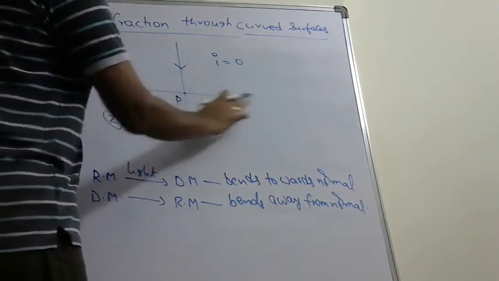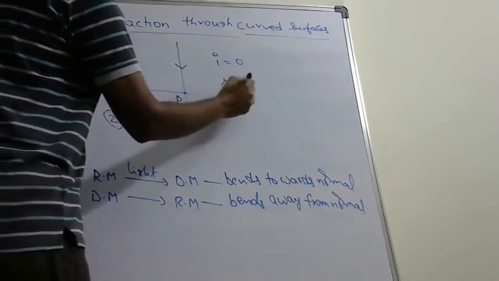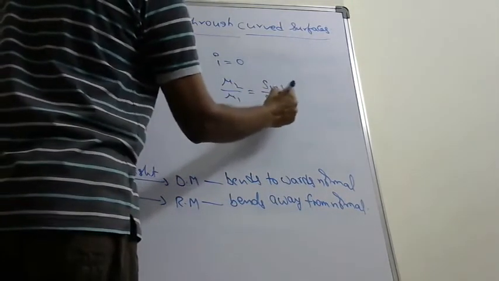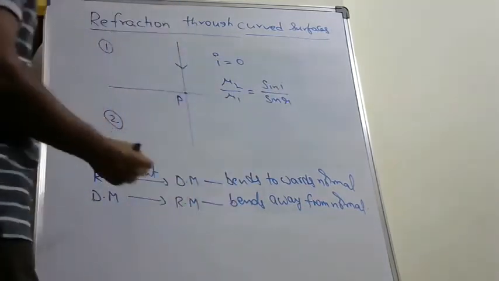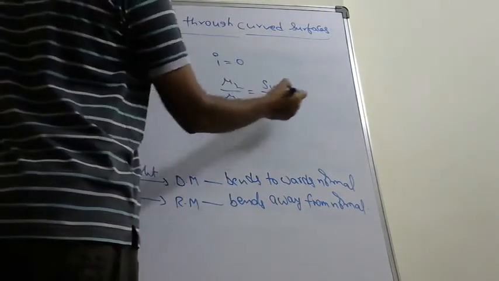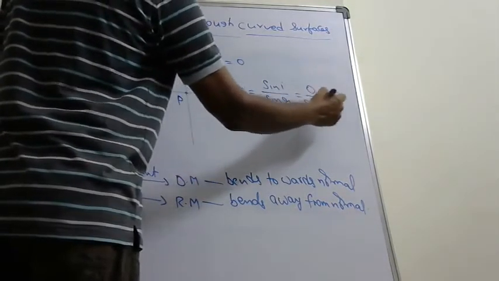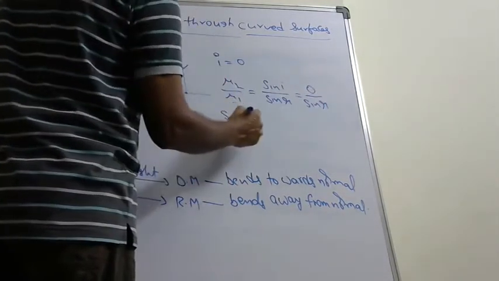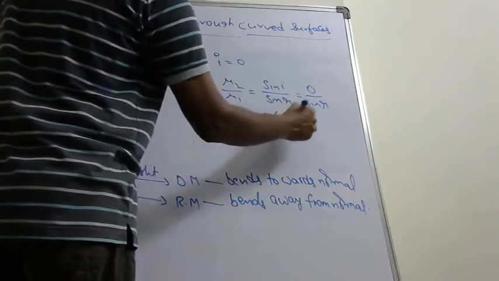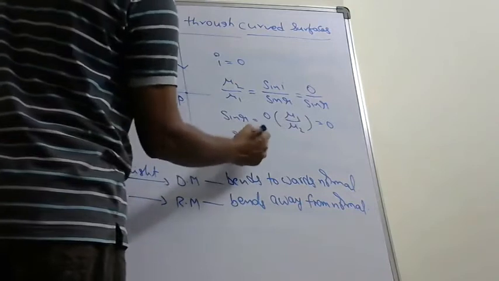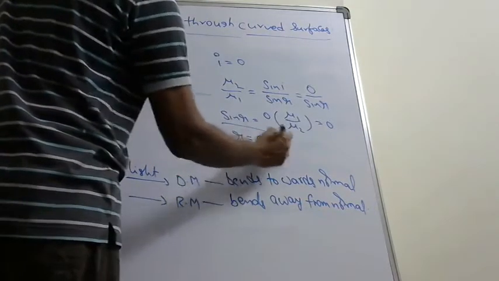Now write Snell's law. Mu2 by mu1 is equal to sin I by sin r. Here I is equal to 0. That means sin I is equal to 0 divided by sin r. Therefore, sin r is equal to 0 into mu1 by mu2. This is also equal to 0. That means r is equal to 0 degrees.